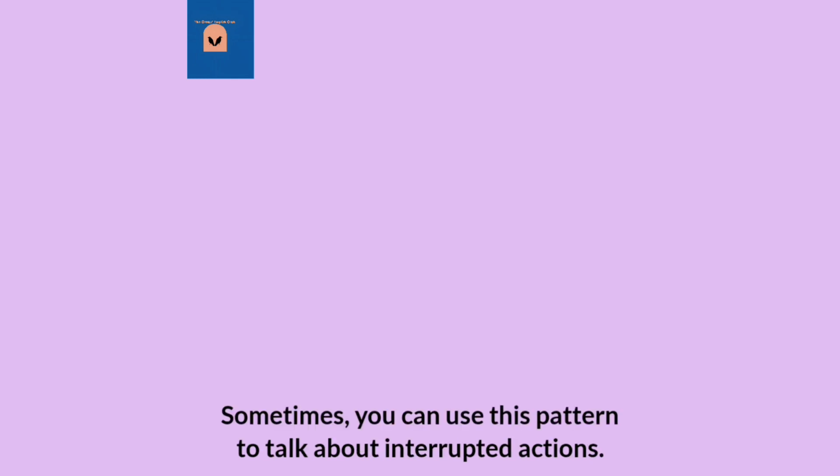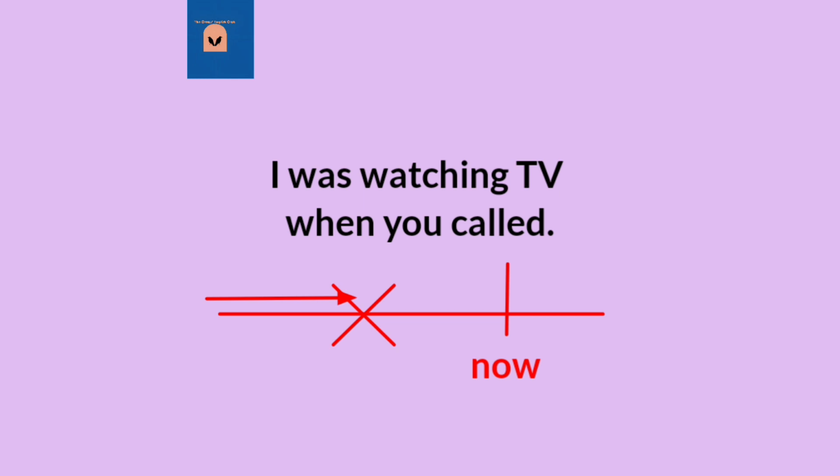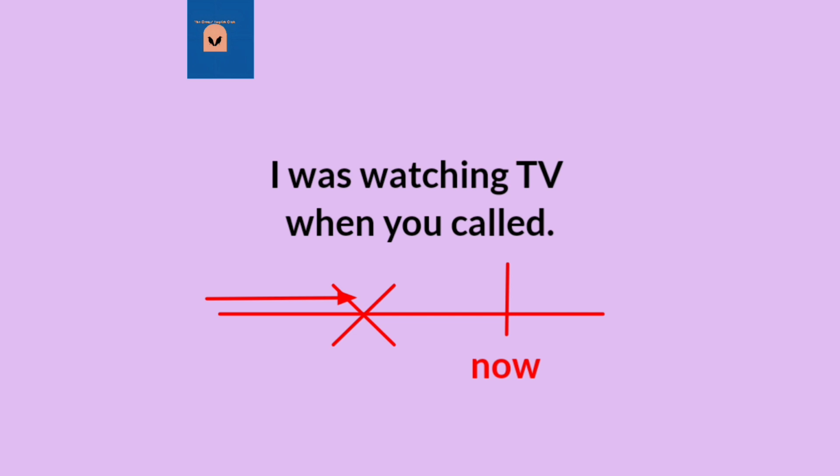So sometimes you can also use this pattern to talk about interrupted actions. For example, I was watching TV when you called. So look at my timeline. When you called is a single event and I was watching TV is a long action. So it means you started watching TV before they called. And then you stopped watching TV to pick up the phone when they called. So we use past simple and past continuous together to talk about interrupted actions.